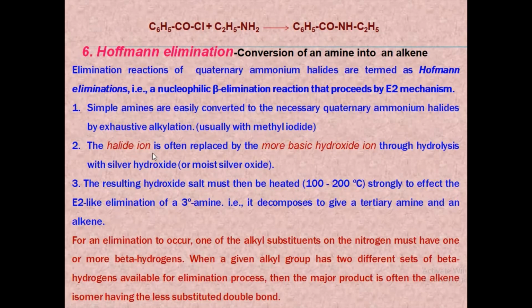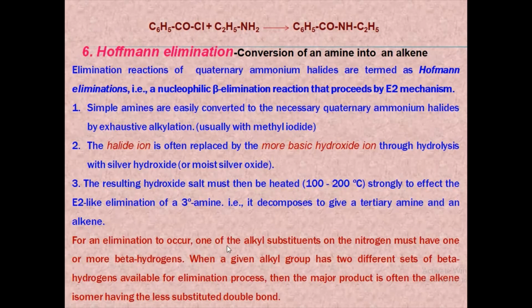The halide ion in the quaternary ammonium halide is replaced by the more basic hydroxide ion through hydrolysis using silver hydroxide or moist silver oxide. Then the resulting quaternary ammonium hydroxide is heated strongly at about 100 to 200 degrees Celsius to effect the E2 elimination of a tertiary amine. That is, the quaternary ammonium hydroxide decomposes to give a tertiary amine and an alkene. This reaction is known as Hofmann elimination.